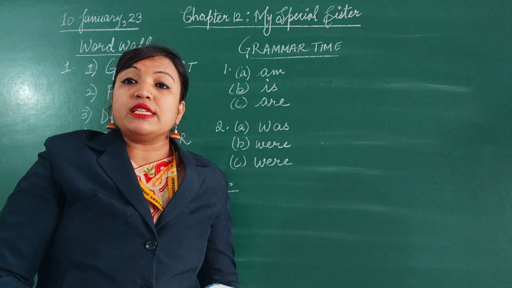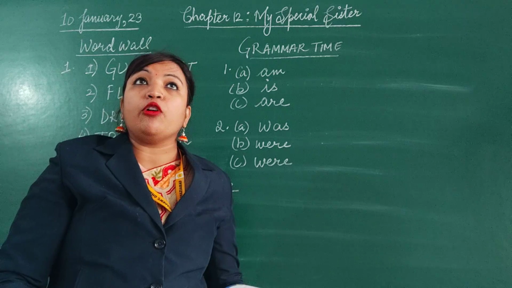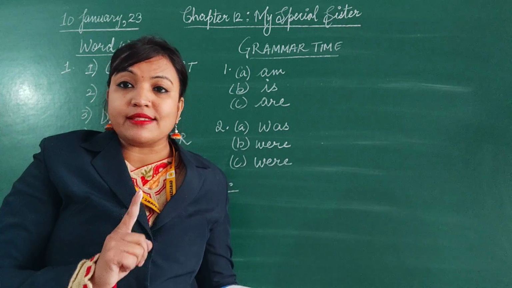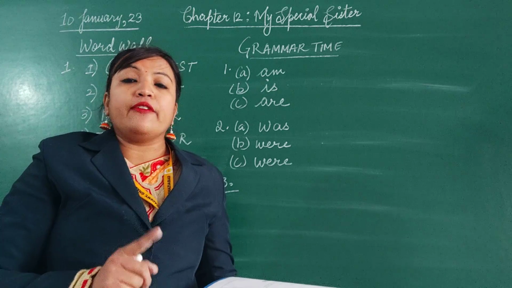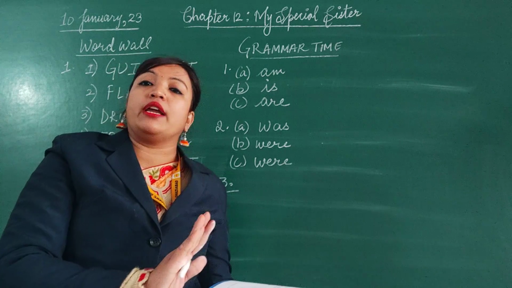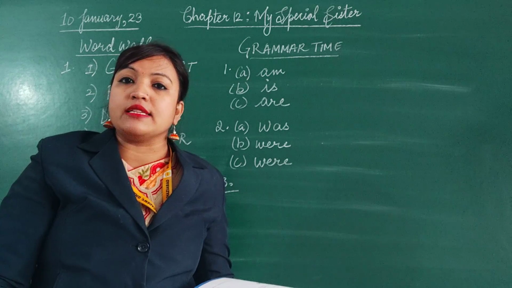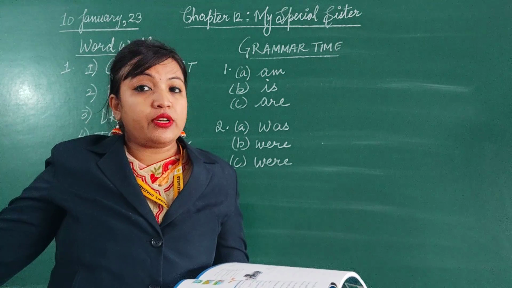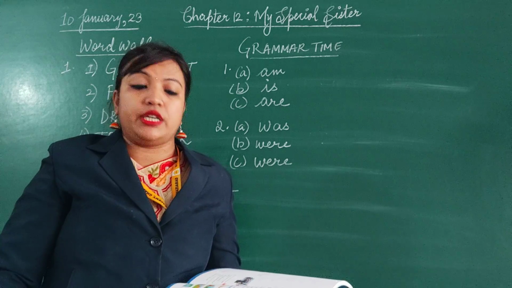And if the sentence is indicating or explaining something which happens daily or is a regular action, it means it is present tense. And if the sentence is indicating an action that is already over, it means it is past tense. If the sentence is indicating that some action will take place after some time, it is future tense.